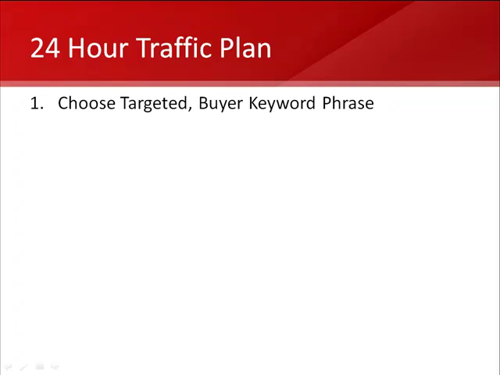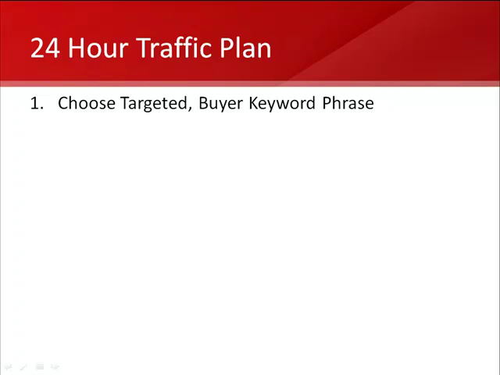And let's just say you are a lawyer in Chicago, Illinois. Your targeted keyword phrase would be Chicago, Illinois lawyer. Or you happen to be a church in Stillwater, Oklahoma. It might be Stillwater, Oklahoma church, churches Oklahoma, churches Stillwater, Stillwater churches.